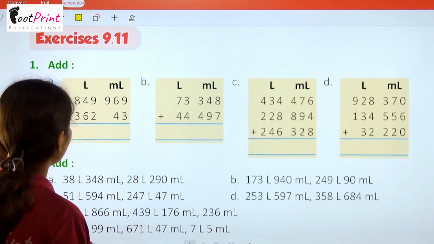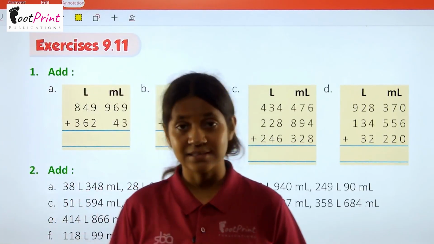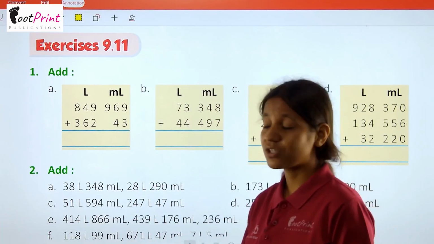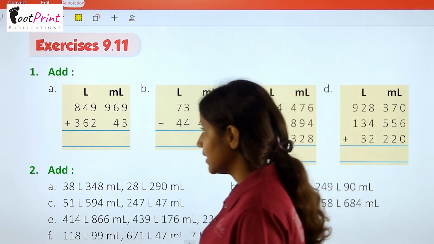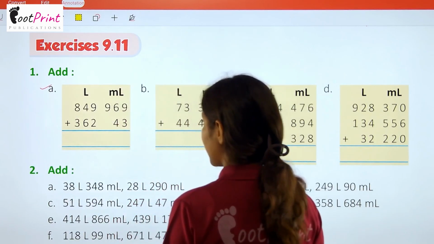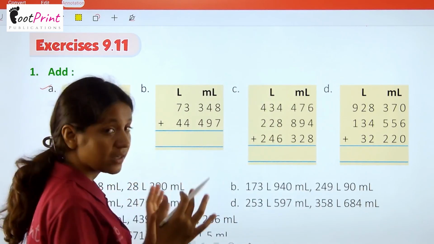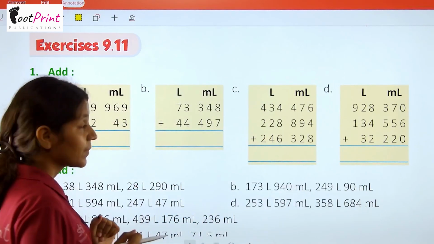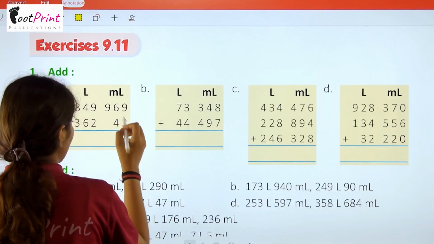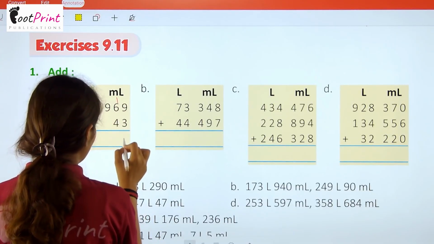So now we have exercise 9.11. This is the 11th exercise of this chapter. Very first question is add. Here we have the very first part, that is liter and milliliter. Here we are provided with a column, already prepared column.